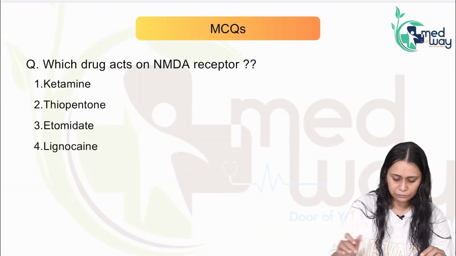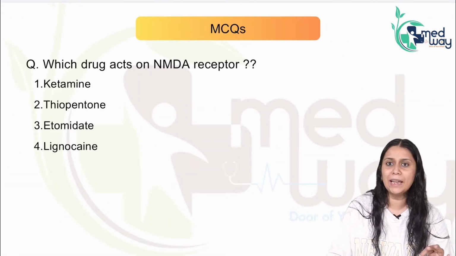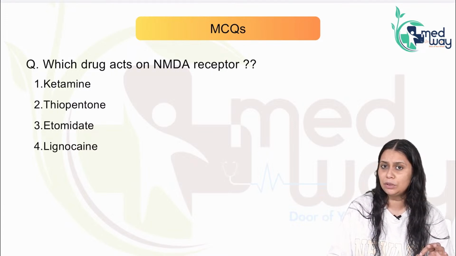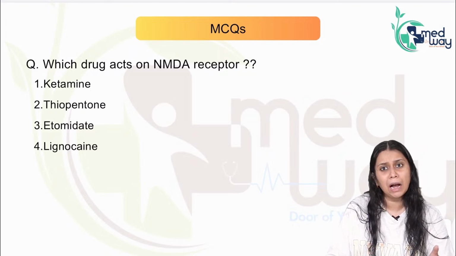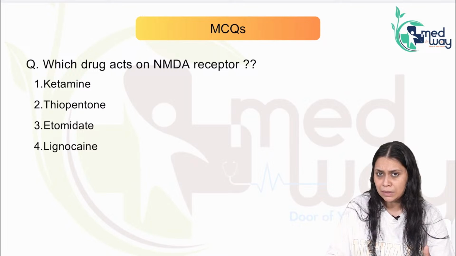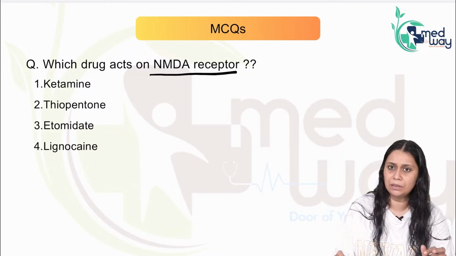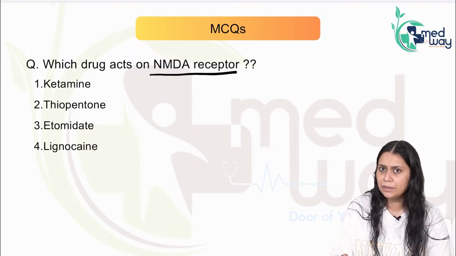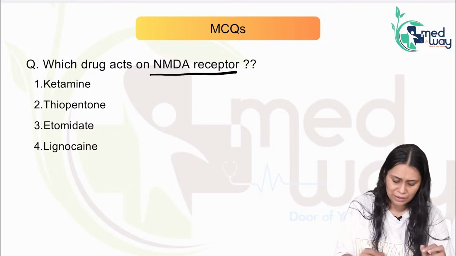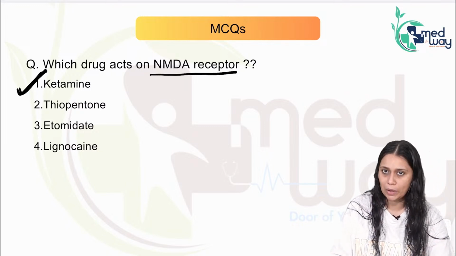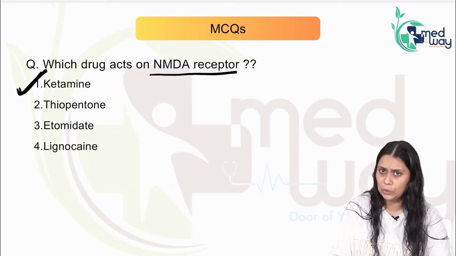Next question. Which drug acts on the NMDA receptor, N-methyl D-aspartate receptor? Many times I have told you that all inhalational and IV anesthetics act on GABA, except ketamine, xenon and nitrous oxide, which act on the NMDA receptor. The most important drug acting on the NMDA receptor as an NMDA antagonist is ketamine. The rest of the anesthetic agents are mostly GABA agonists.